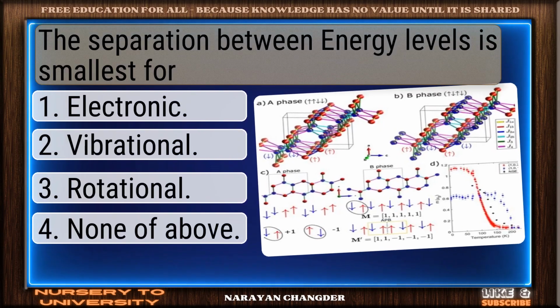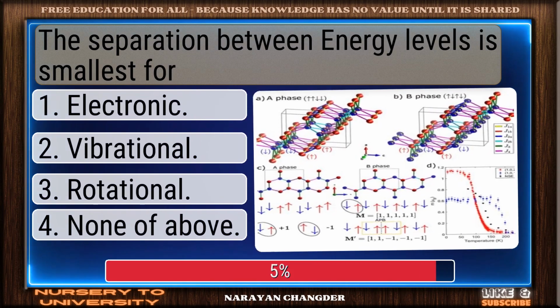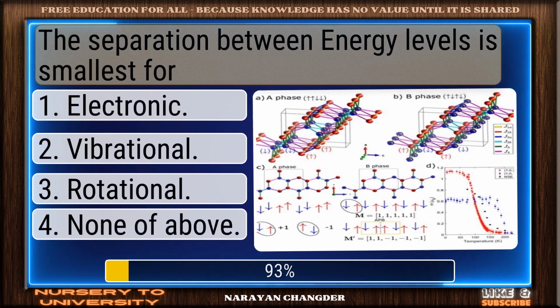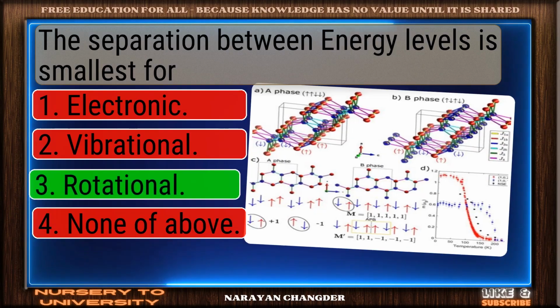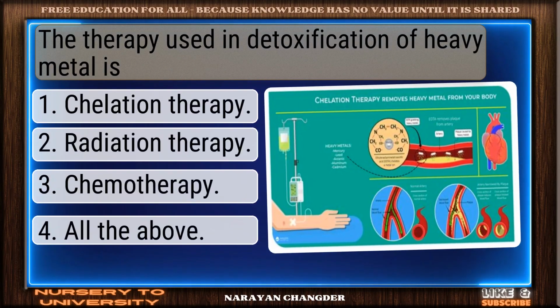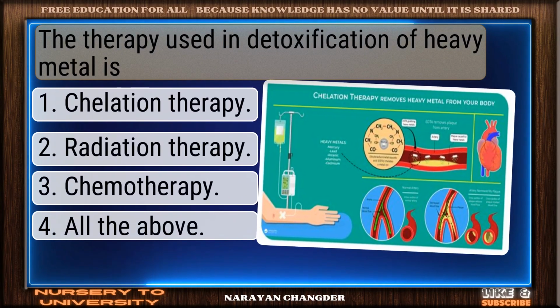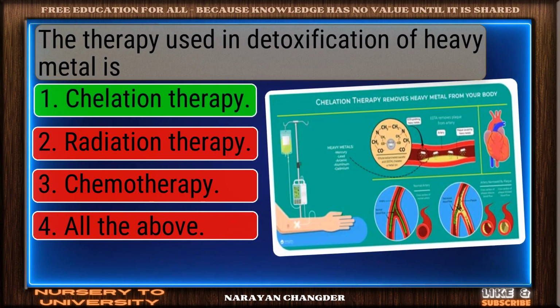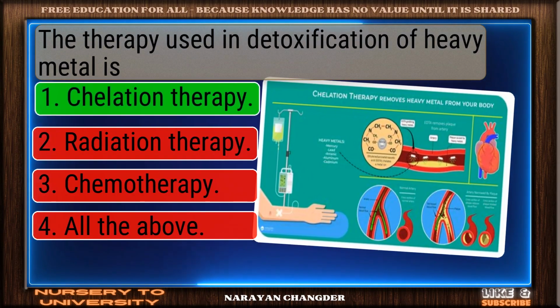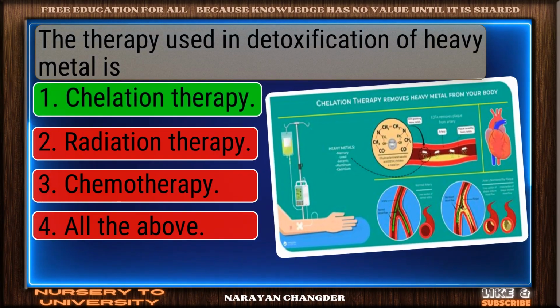The separation between energy levels is smallest for. Exactly. Rotational makes sense and it is right choice. The therapy used in detoxification of heavy metal is. Nice work. You chose chelation therapy, and it is correct.